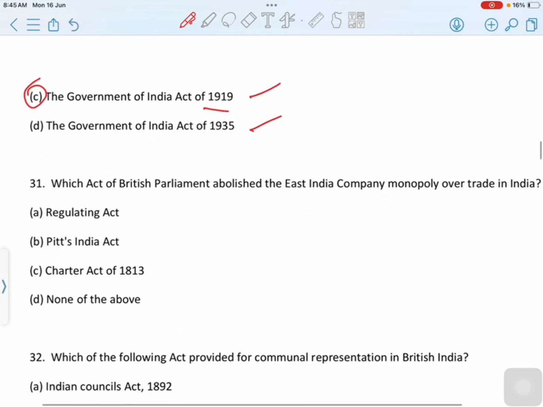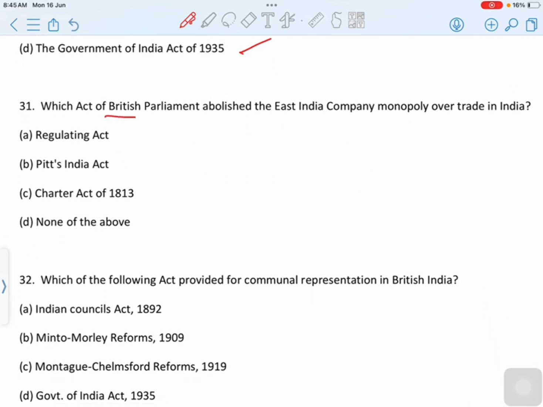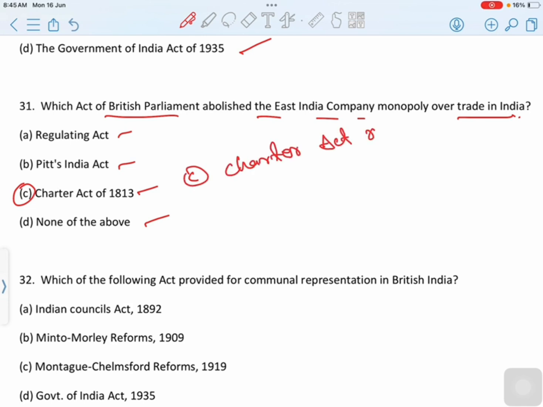Then move to next question. Which act of British Parliament abolished the East India Company's monopoly over trade in India? First option is Regulating Act, second option is Pitt's India Act, third option is Charter Act of 1813, last option is none of the above. Then correct option is option C, Charter Act of 1813. The Charter Act of 1813 deprived the company of its monopoly over trade with India, but it still enjoyed monopoly of trade with China and the trade in tea. Then correct option is Charter Act 1813.